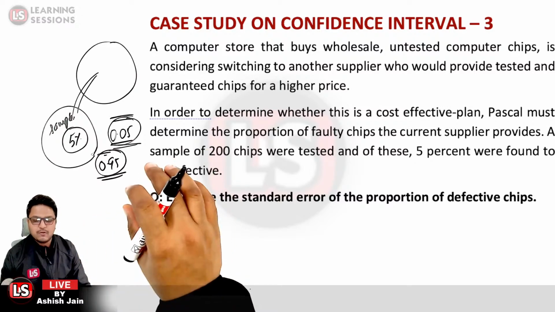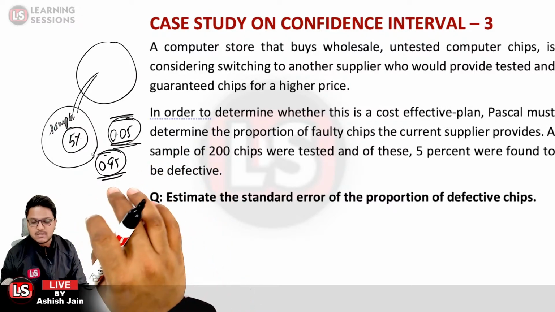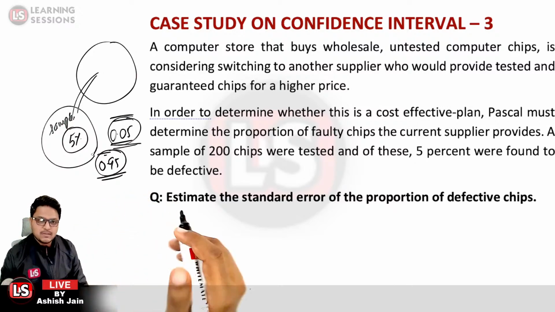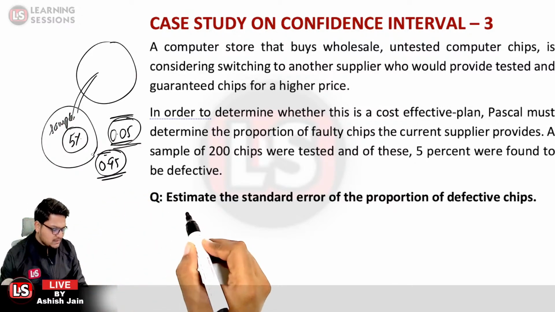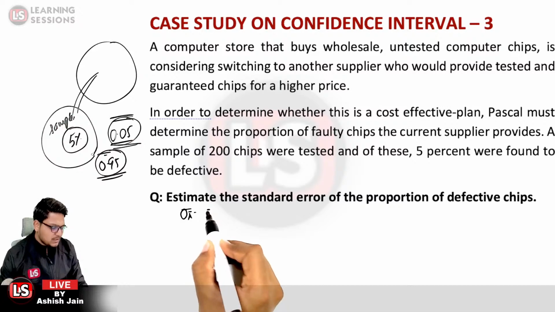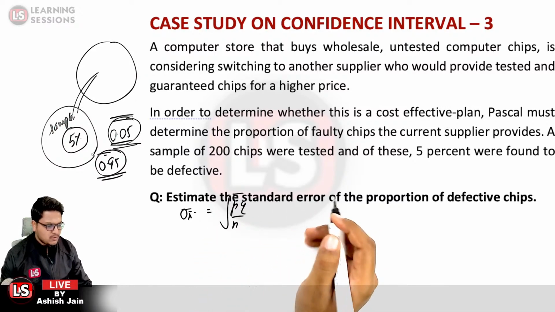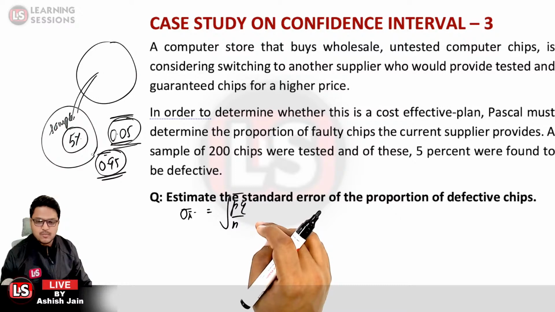In the same manner, we will be solving this, and for this particular purpose, the binomial distribution is used. Further, let me tell you the formula related to it: sigma x bar is equal to the square root of pq divided by n, under root. So that is the formula that you need to use. That is the standard error.